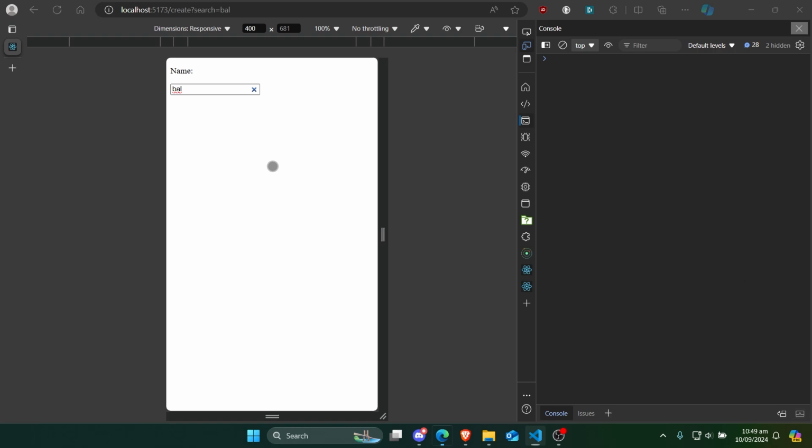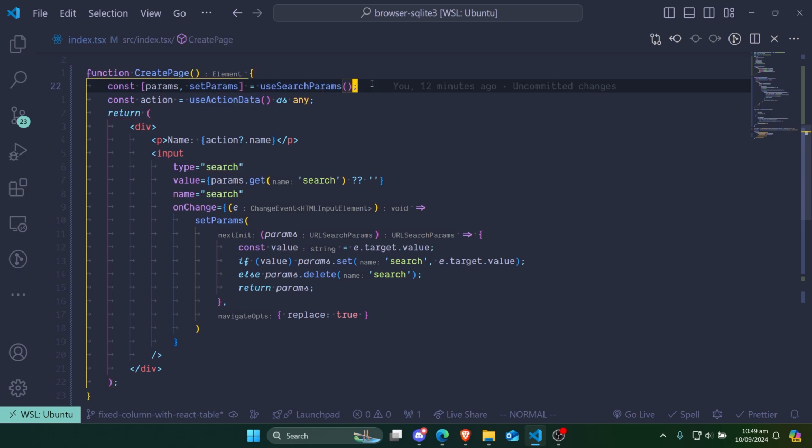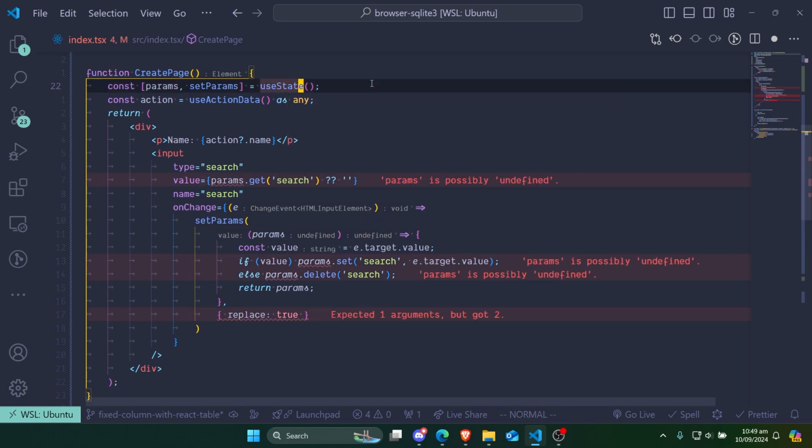So we want to actually fix this kind of issue where we submit any kind of value, but the moment you make some changes via the query params, it actually vanishes. So the best solution that I've found is to just use state. At least for now, is to simply just use state.